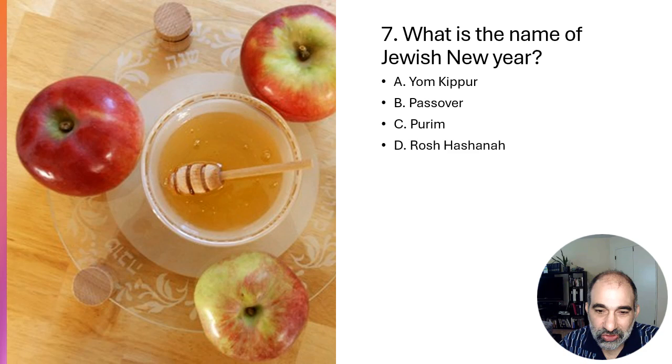What is the name of the Jewish New Year? Is it Yom Kippur, Passover, or Pesach, as it's said in Hebrew, Purim, or Rosh Hashanah? And actually, I have an image of apples and honey here. The answer is D. Why the apples and honey? Because in Jewish New Year's, one of the things you do is you dip apple and honey because you want a sweet New Year.